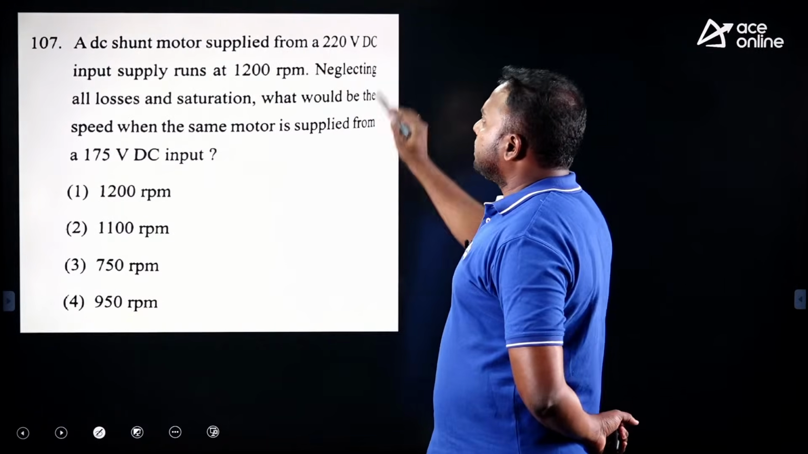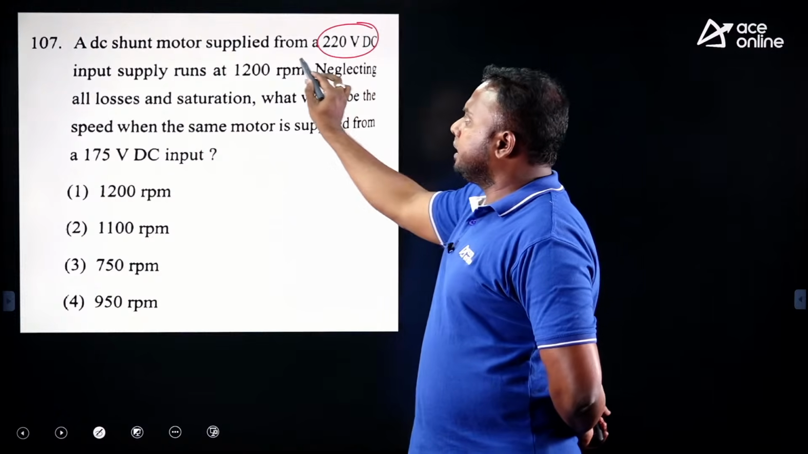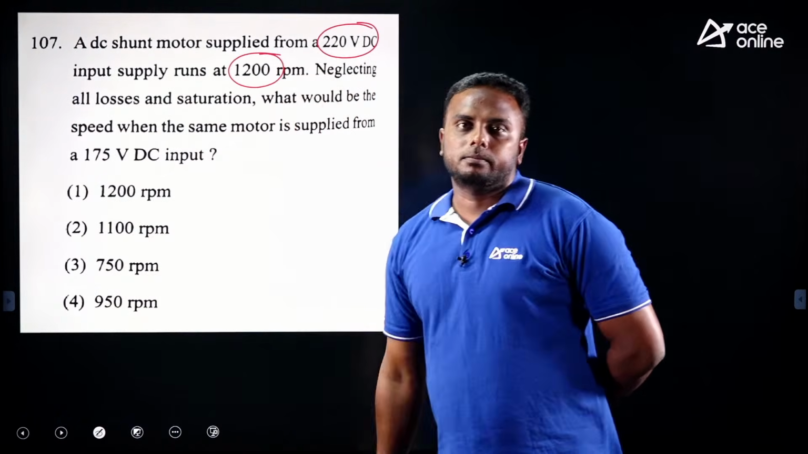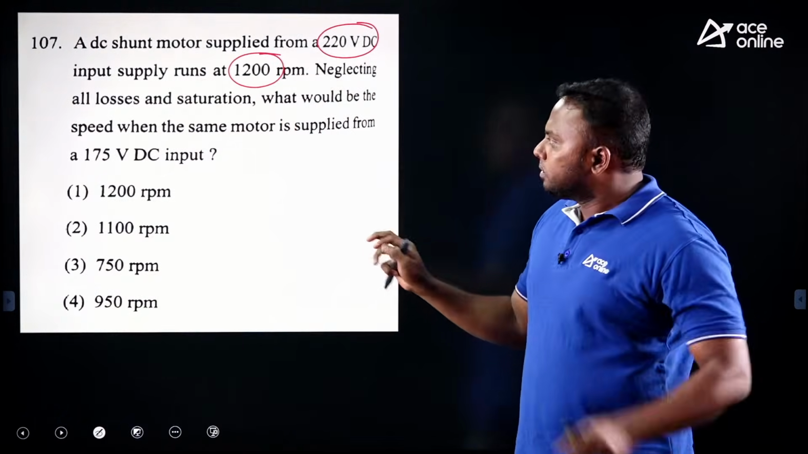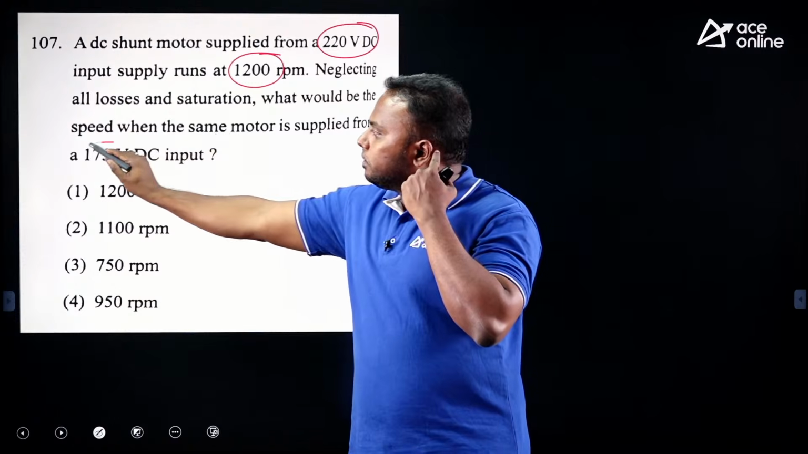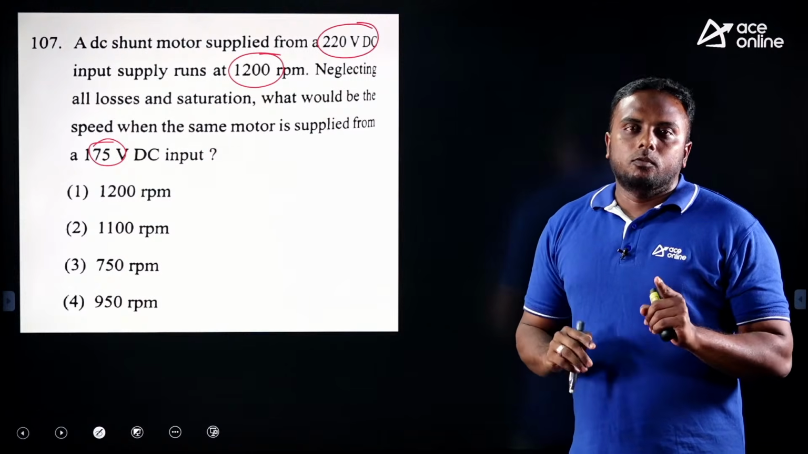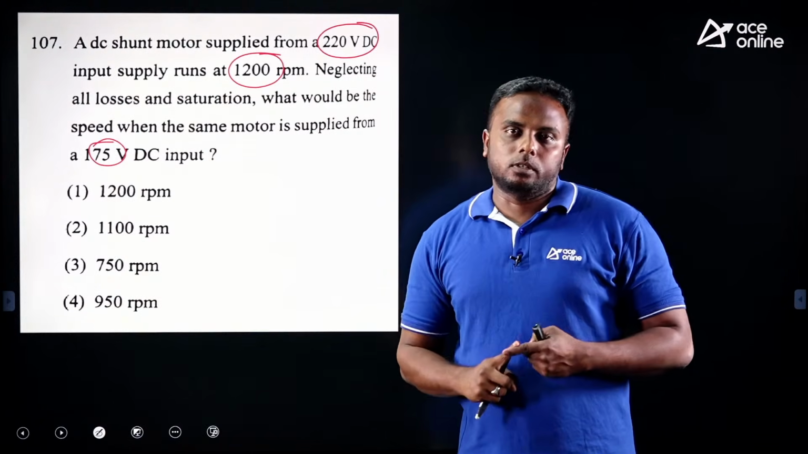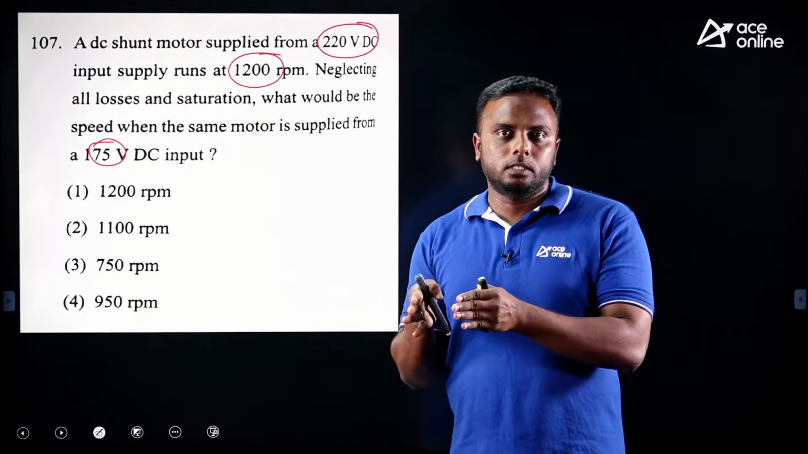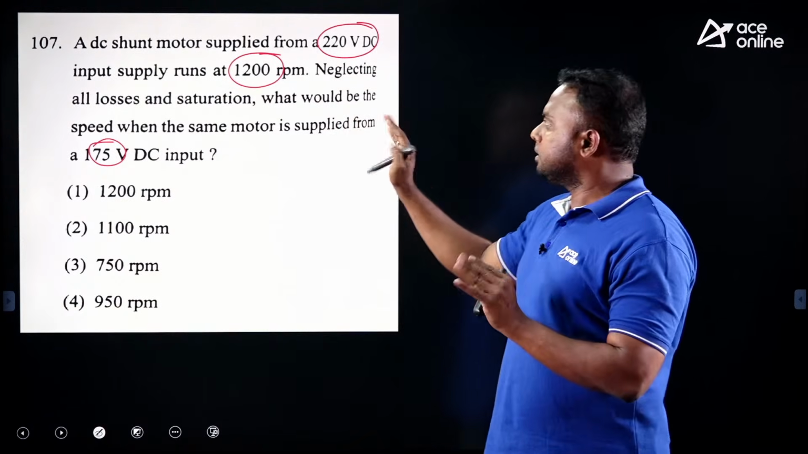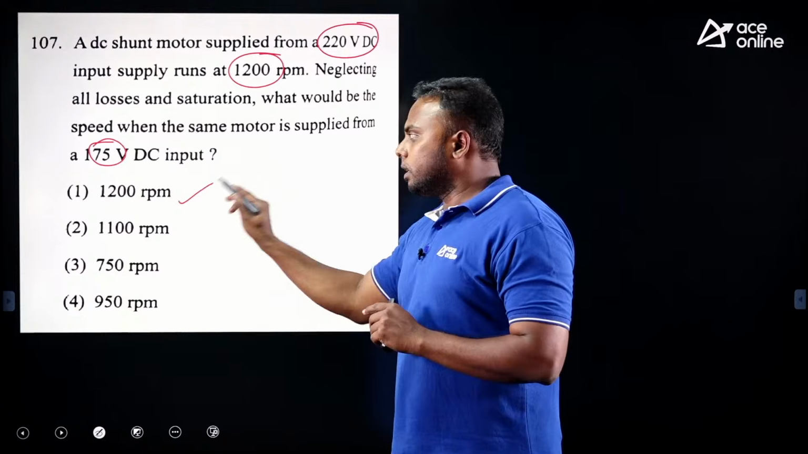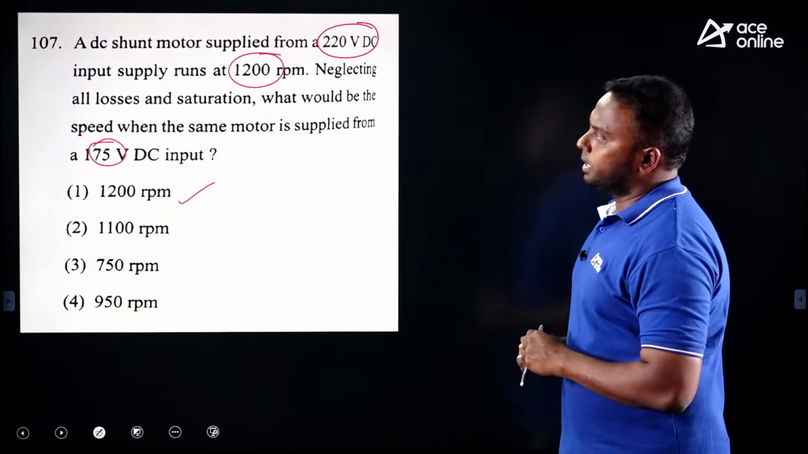A DC shunt motor supplied from 220 volts is running at 1200 RPM. Now the supply voltage reduces to 175 volts. What is the speed of the motor? Many times I said, in speed control, voltage control is not suitable for a shunt motor. So even if you reduce voltage, the speed will remain almost the same, no change. So this is 1200, now also 1200. Okay, first option is right. Next.